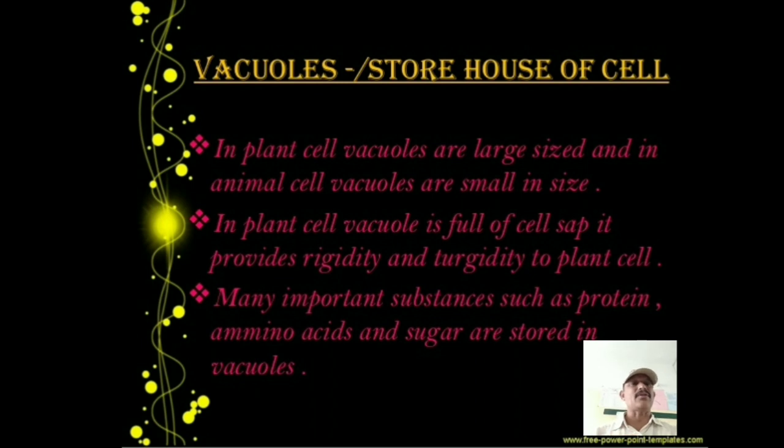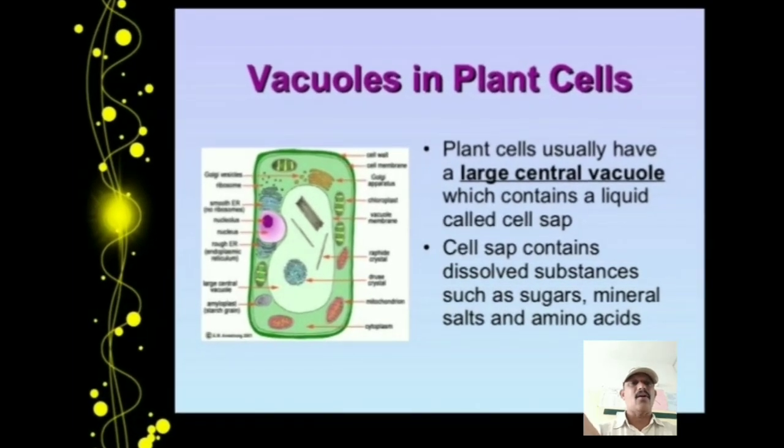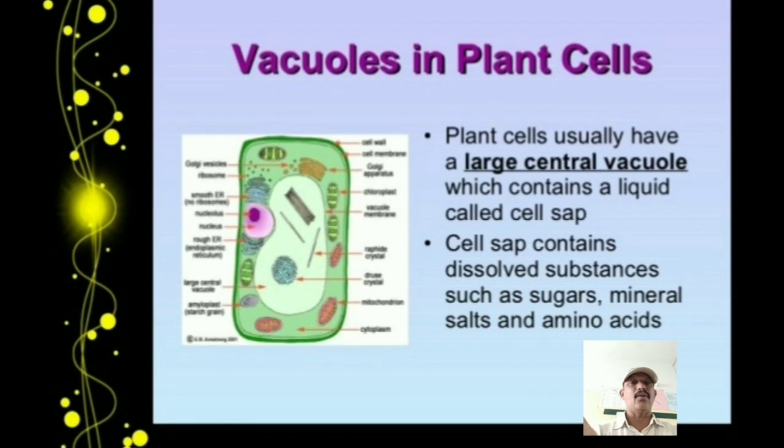Many important substances such as proteins, amino acids and sugar are stored in the vacuole, and these help in giving rigidity and turgidity to the plant cell. So these are some functions of the vacuoles. Next, observe the picture of the vacuole. Here are vacuoles in the plant cell. Observe the middle part of the cell. A large vacuole is there, showing a pale green color.